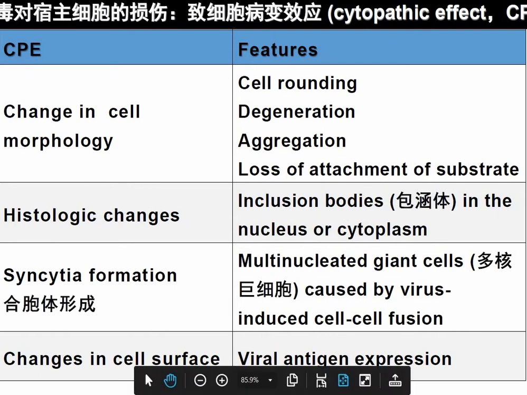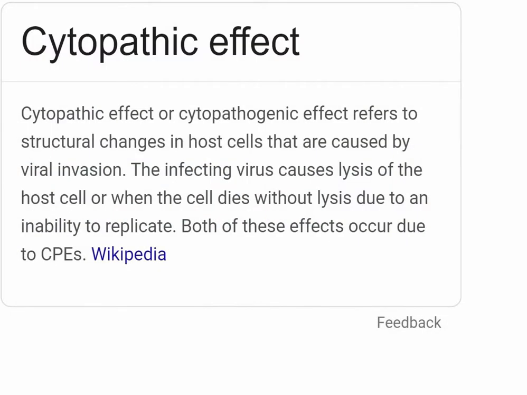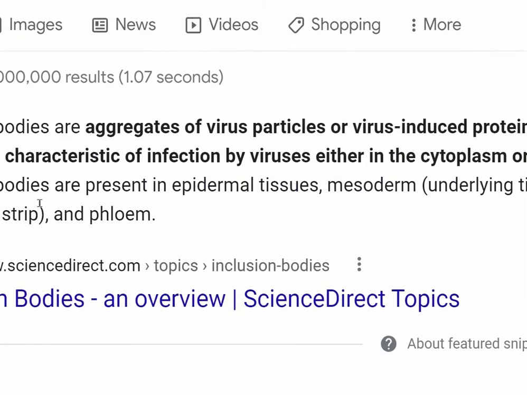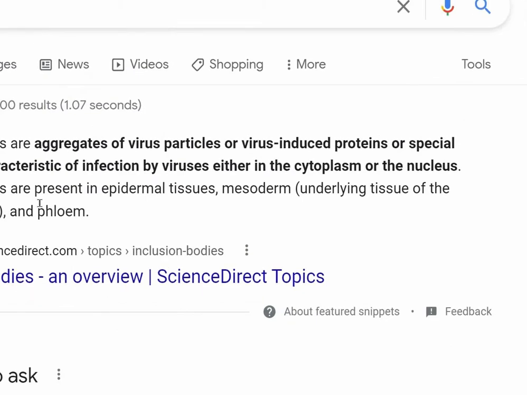What is an inclusion body? Inclusion bodies are aggregates of a specific type of protein found in neurons and a number of tissue cells, including red blood cells, bacteria, and viruses. Okay, this is one definition. Another is that inclusions are aggregates of virus particles. So some virus particles will enter into the body. Basically, that is what it means.